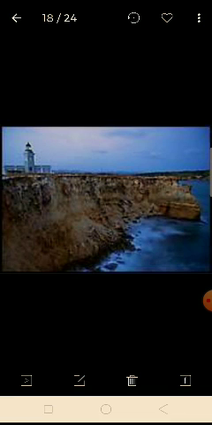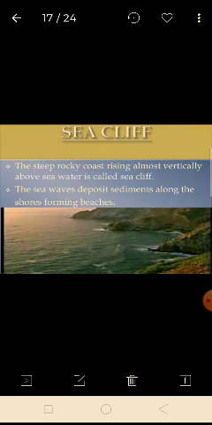Next one: due to erosion, horizontal walls may be made by the sea waves. This feature is known as a sea cliff. So these are the main features formed by the sea waves.